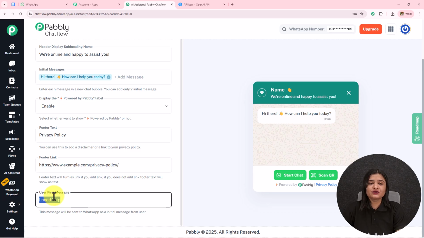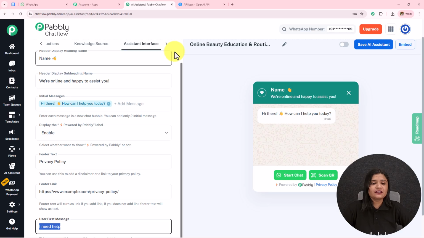And then we have this user first message. So whenever a user sends any message, my agent is going to reply to them. It is not necessary that they send me this "I need help" message and only then I'm going to reply to that particular user. Then the final one is styling.